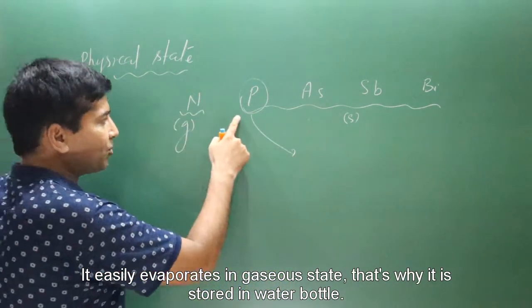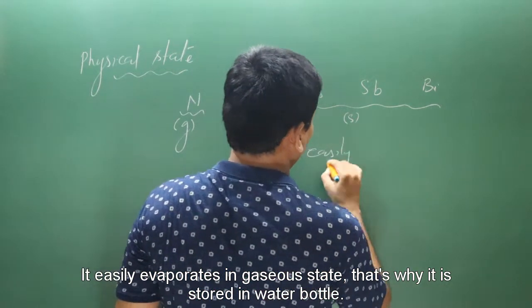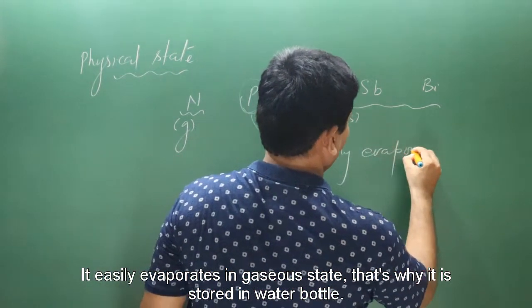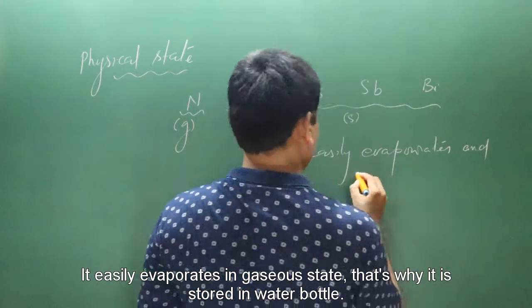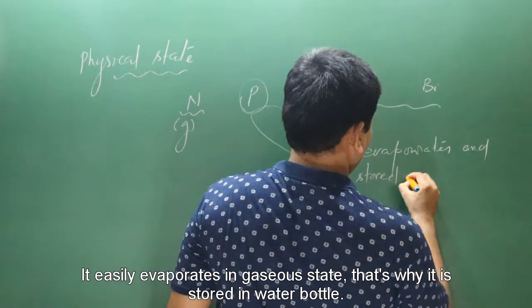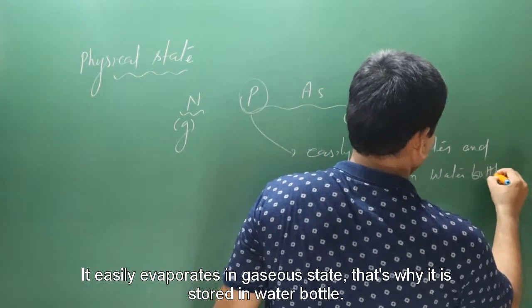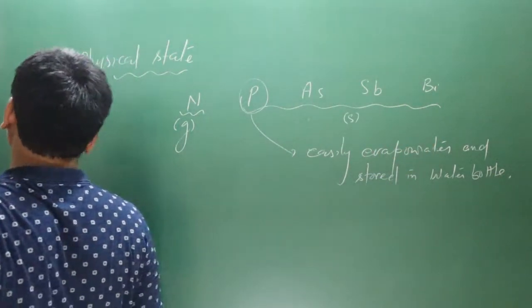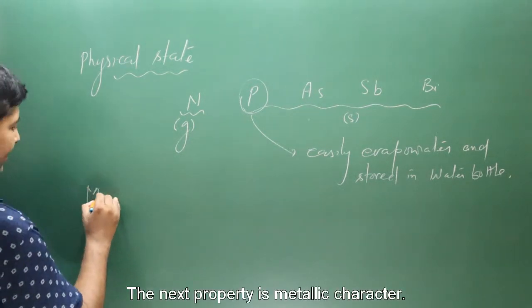That's why phosphorus is stored in a water bottle. You can write: easily evaporates and is stored in water. Now the next property we have is metallic character.